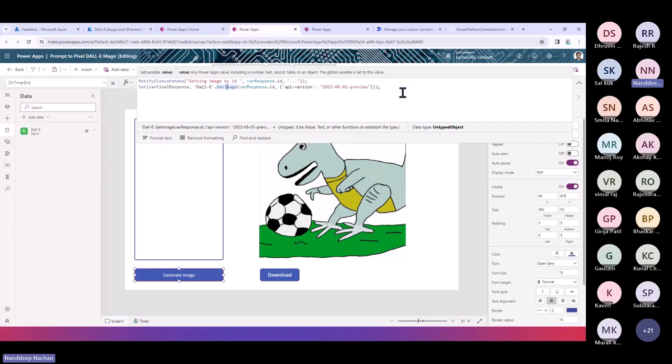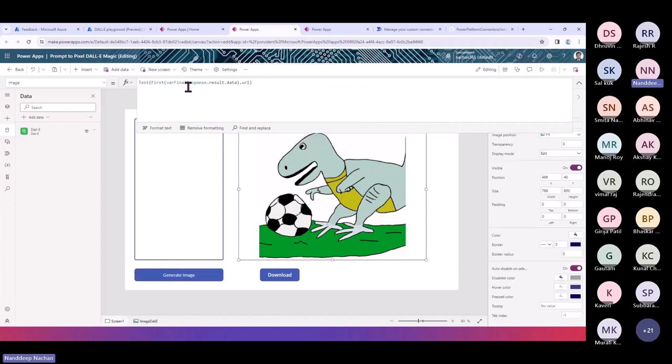Once we get that URL, we simply store that into a variable called final response, and this is the final response variable which is being used here. Since it will generate multiple images, we are just getting the first image out of all of the data it is generating, and then it can give us the result back.